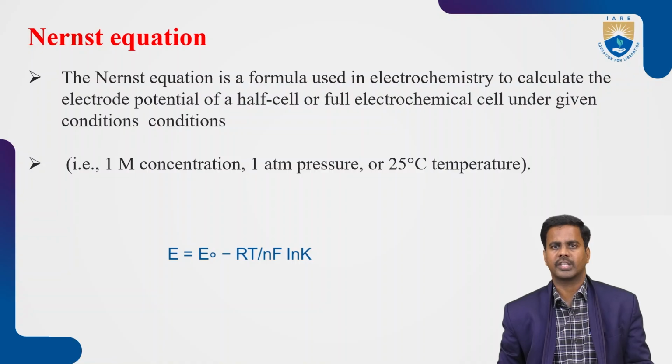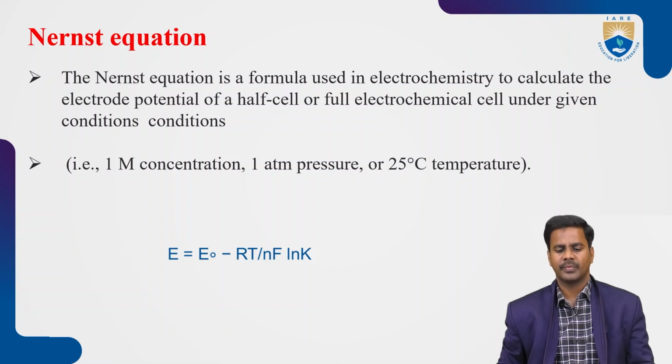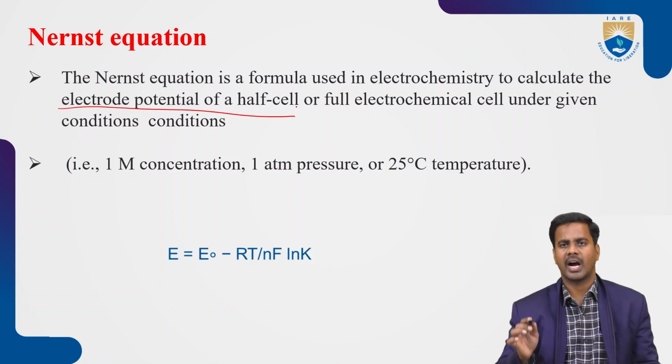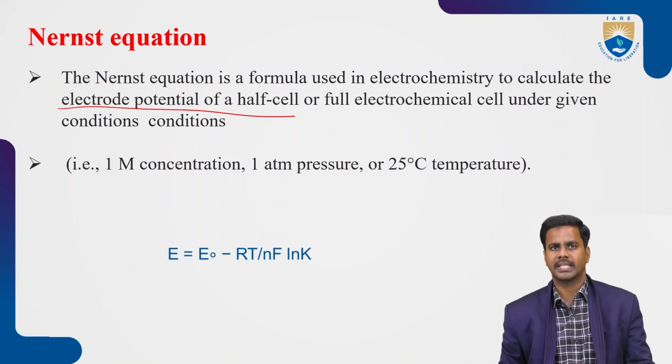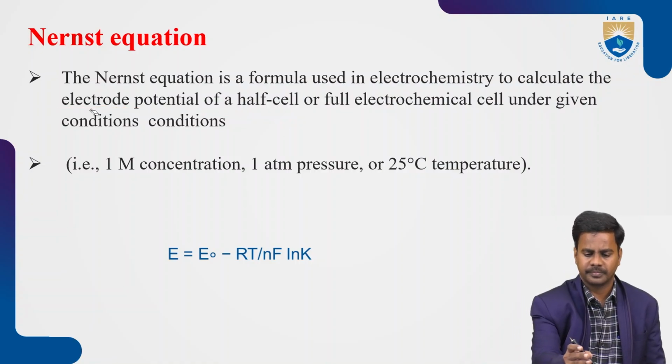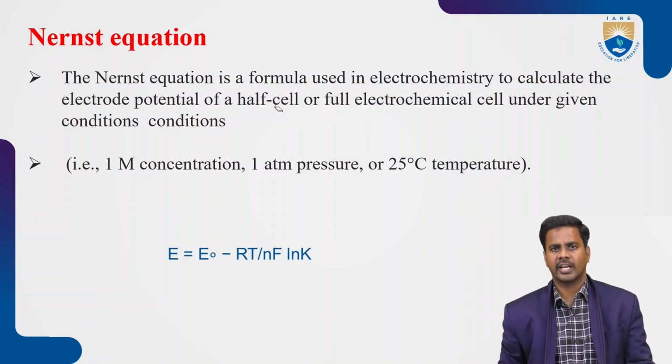Next, coming to the Nernst equation. What is the Nernst equation and what is the use of the Nernst equation? The Nernst equation is a formula used in electrochemistry to calculate the electrode potential of a half cell or full electrochemical cell under given conditions. With the help of the Nernst equation, we can find the potentials of unknown electrodes, or the full electrochemical cell potential also we can determine by using the Nernst equation.